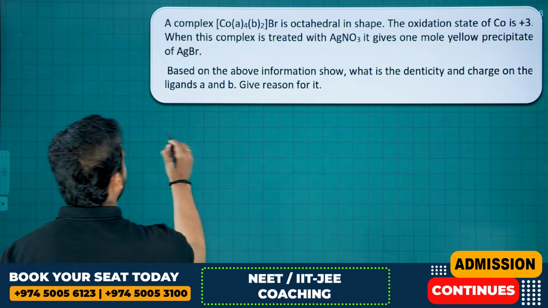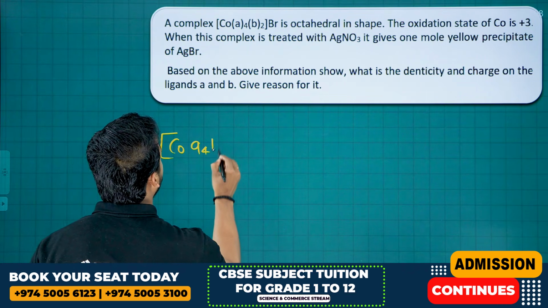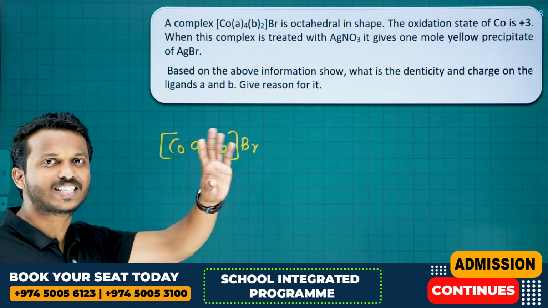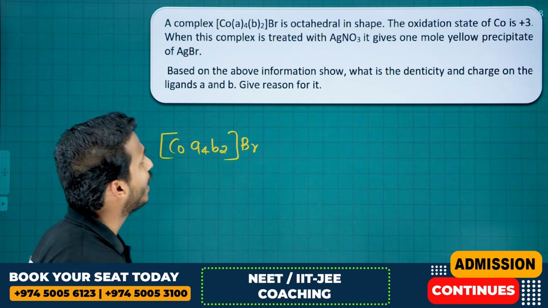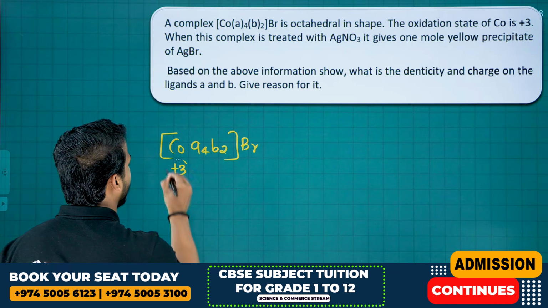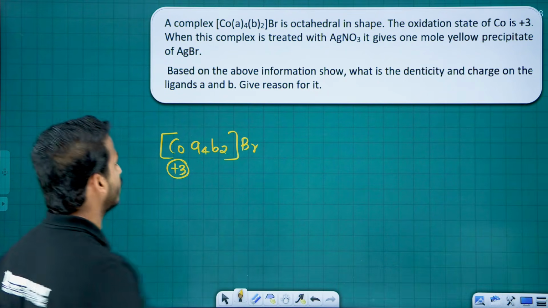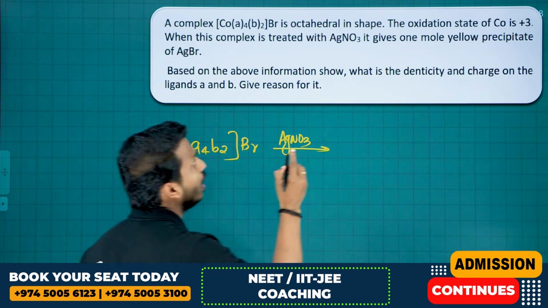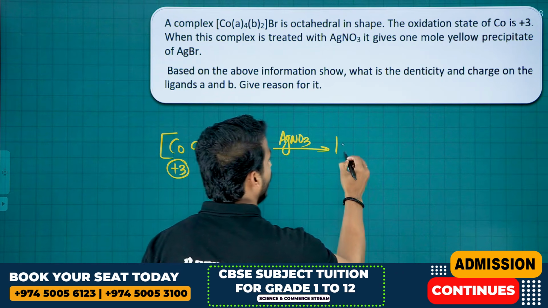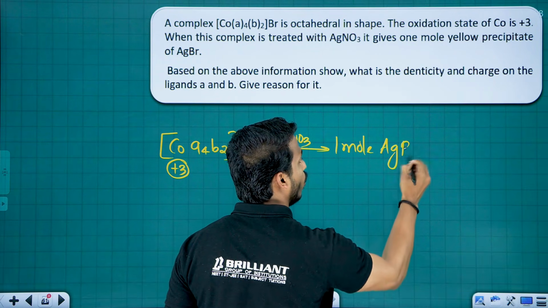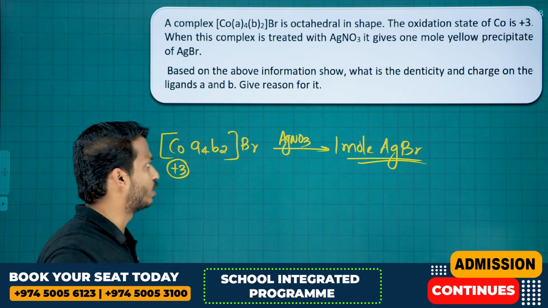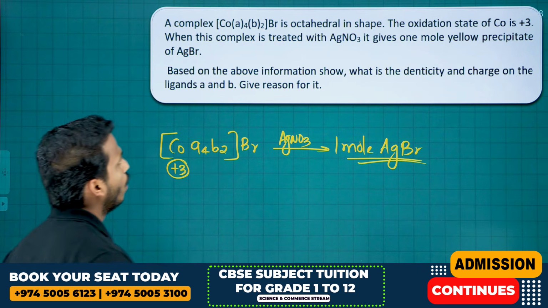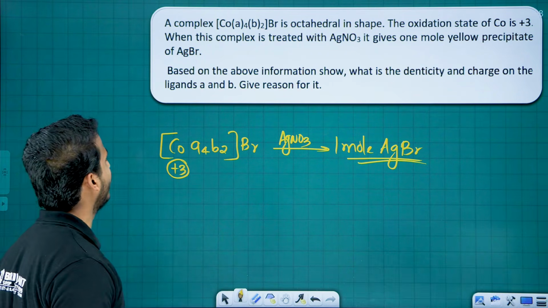Next one. A complex given as CoA4B2Br is octahedral in shape. Of course, 4 plus 2, 6 is the coordination number, so octahedral. The oxidation state of cobalt is plus 3. When this complex is treated with AgNO3, it gives 1 mole yellow precipitate of AgBr. Only 1 mole AgBr. What do you mean by 1 mole AgBr? There should be only 1 bromine outside. Yes, we have only 1 bromine outside. Okay, good. Based on the above information, show what is the denticity and charge on the ligands A and B.